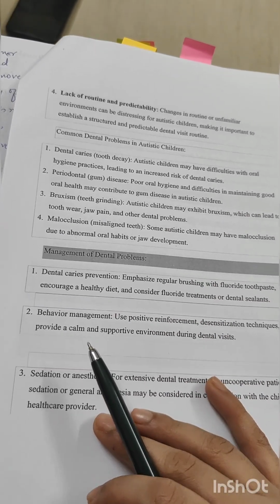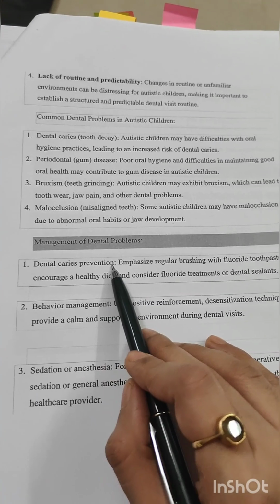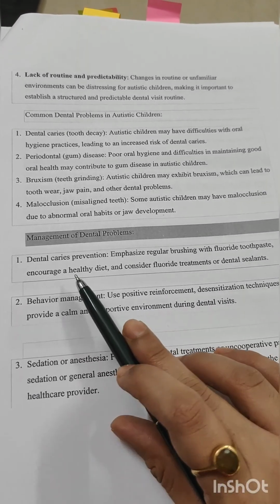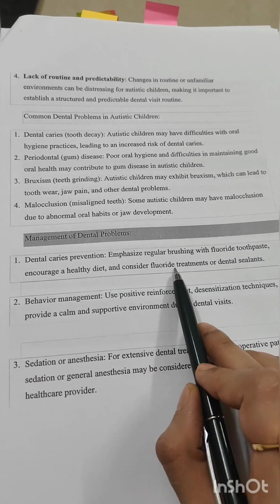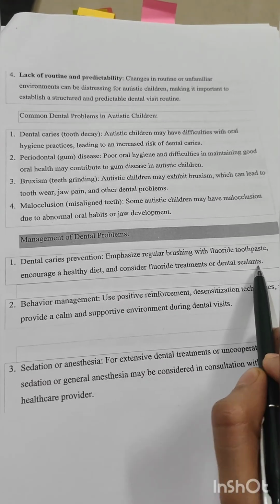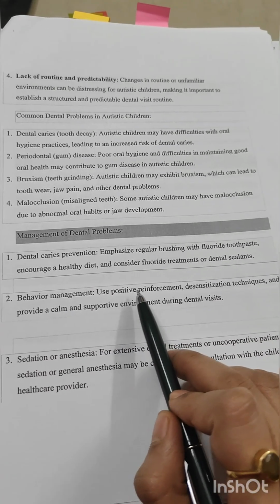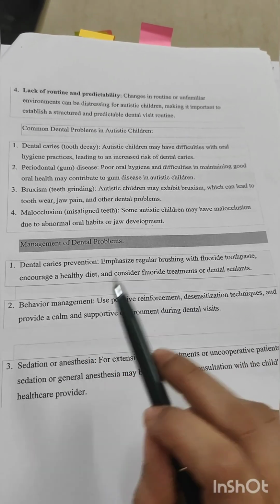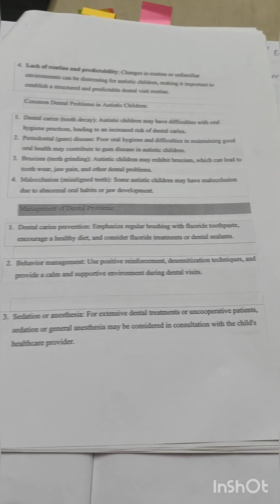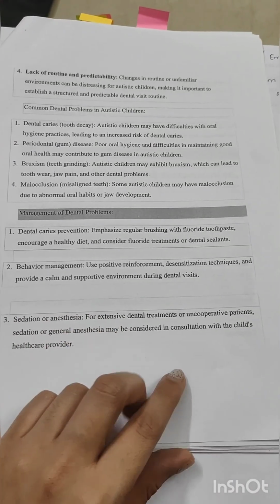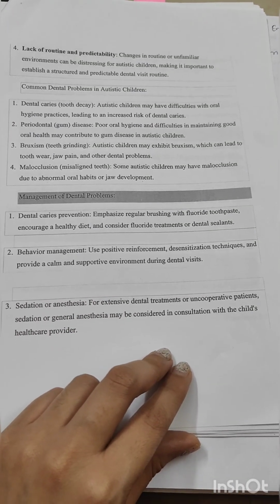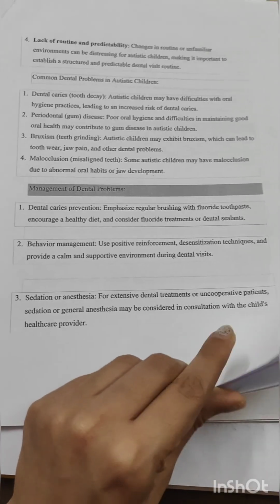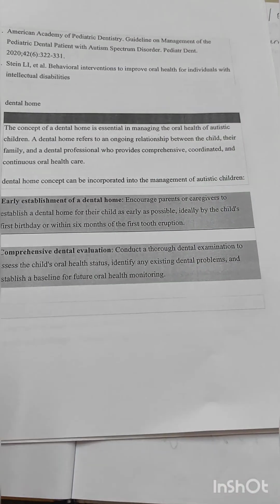Now, how will you manage? Dental caries prevention: emphasis on regular brushing with fluoride toothpaste, encourage a healthy diet, consider fluoride treatment or dental sealants. Behavioral management: use positive reinforcement, desensitization techniques, and provide a calm and supportive environment during dental visits. Sedation or anesthesia: for extensive dental treatments or uncooperative patients, sedation or general anesthesia may be considered only after consulting with the healthcare provider.